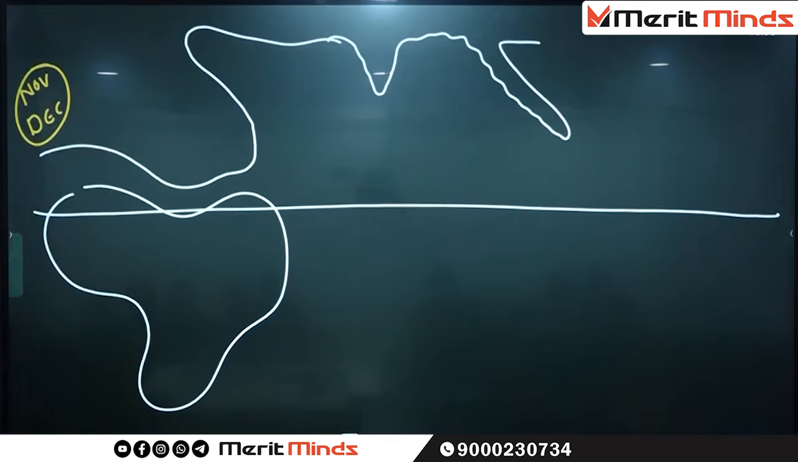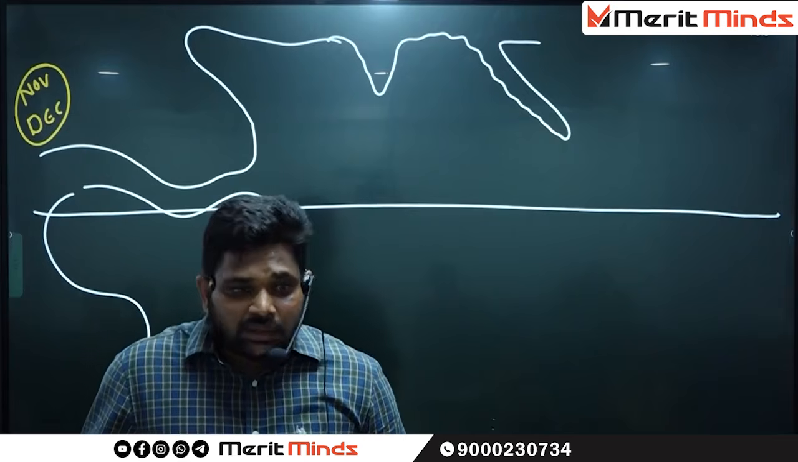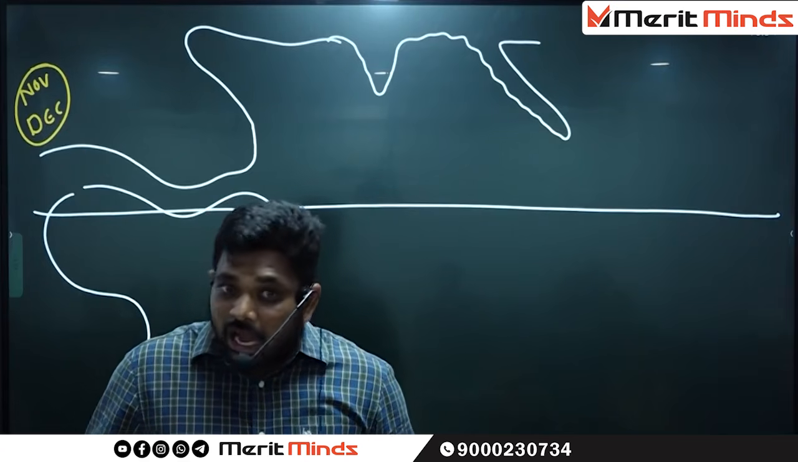What is the season right now? What are these months? November and December. Where are the sun rays falling vertically? Northern hemisphere or southern hemisphere? Southern hemisphere.